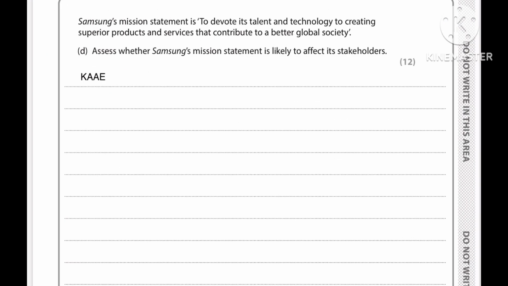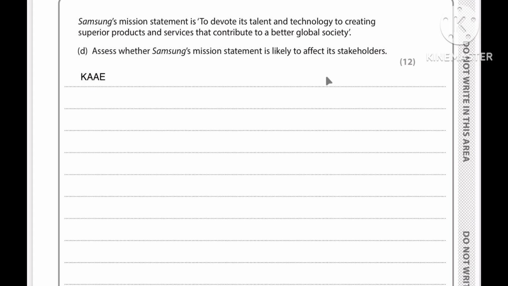So, in this question, we have to assess whether Samsung's mission statement is likely to affect its stakeholders, where we need to start from the knowledge. In this case, we have two ways to do that. The first way is an easy way, just to know the definition of a mission statement and write it. The second way is much shorter: think about how Samsung's mission statement will affect stakeholders and just write that idea. It will provide you 2 marks for knowledge if you write it successfully.